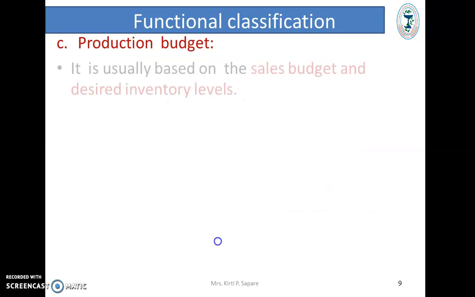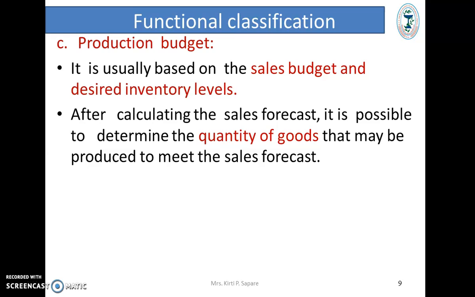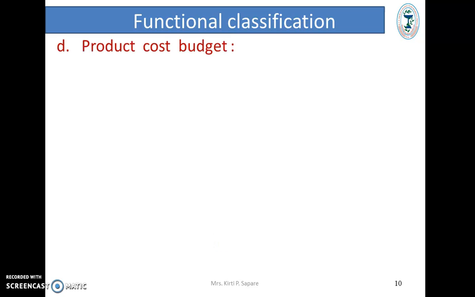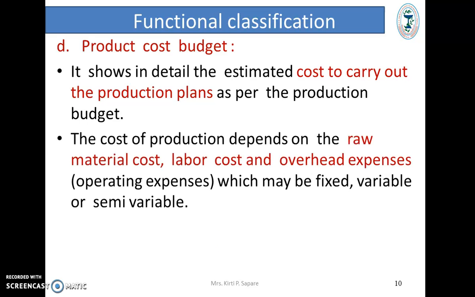Third part, that is production budget. It is usually based on sales budget and desired inventory levels. After calculating the sales forecast, it is possible to determine the quantity of goods that may be produced to meet the sales forecast. Fourth type, that is production cost budget. It shows in detail the estimated cost to carry out the production plans as per production schedule. The cost of production depends on the raw material cost, labor cost, and overhead expenses, that is operating expenses, which may be fixed, variable, or semi-variable.